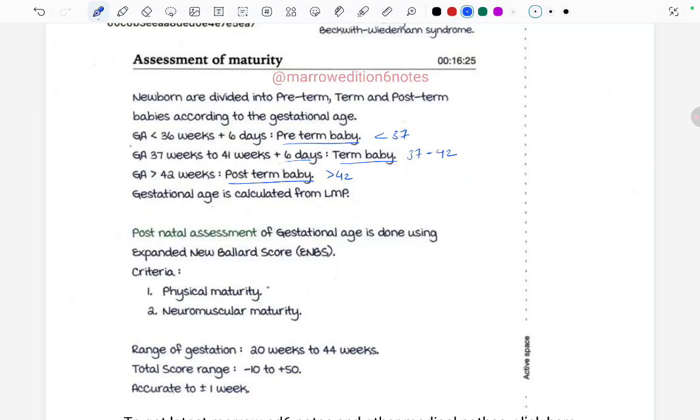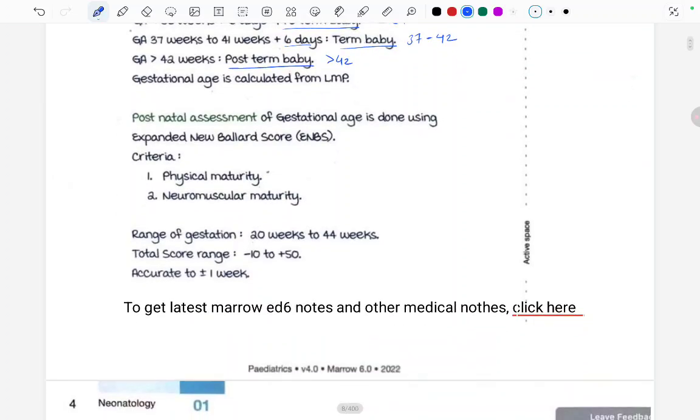Gestational age is calculated from the last menstrual period. Now, postnatal assessment of the gestational age is done using the expanded New Ballard Score. There is a criteria of physical maturity and neuromuscular maturity. This Ballard score in postnatal assessment is for 20 weeks to 44 weeks only, and the score ranges from -10 to +50, and its accuracy is up to ±1 week.